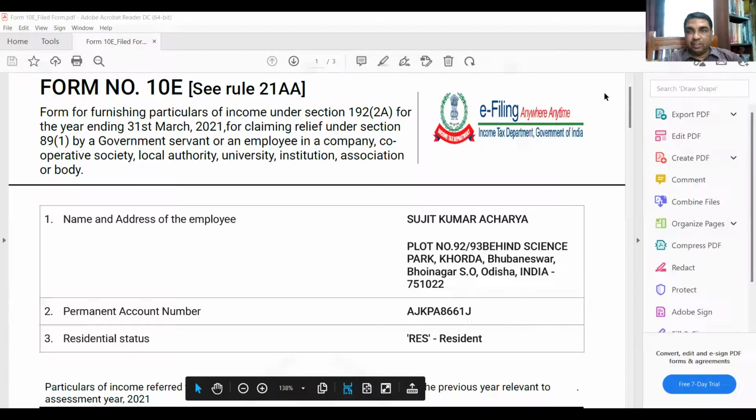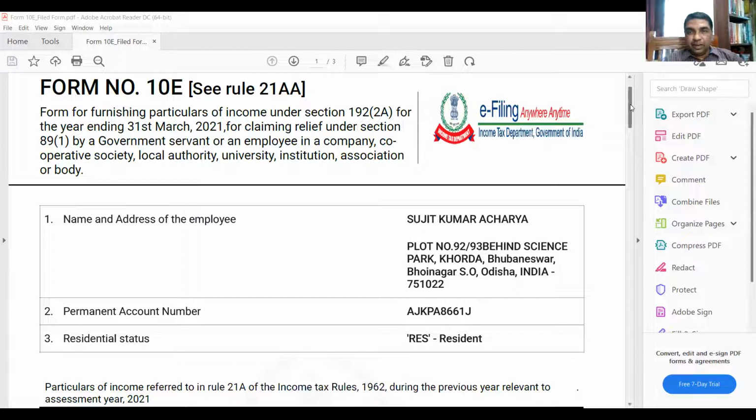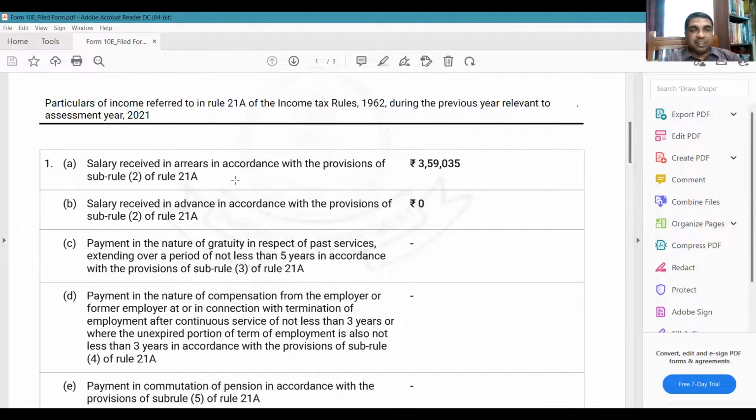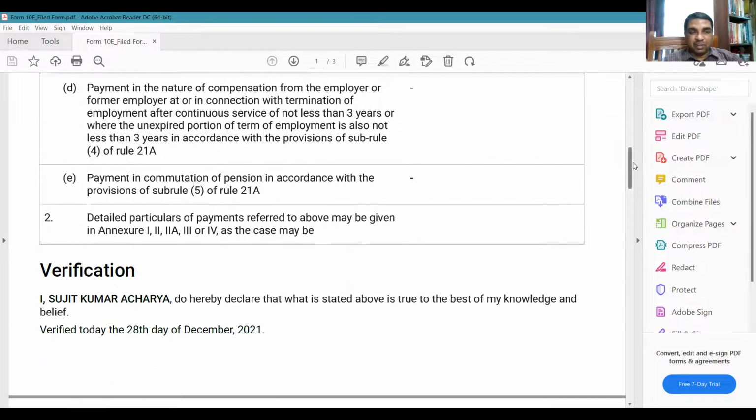Here you can see an example of a form. Are we able to see it? This is a system generated form. After online filing, this has been generated. So, name of the employee, permanent account number, residential address. You see salary received in arrears, that information has to be given. Salary received in advance, like this information has to be given.